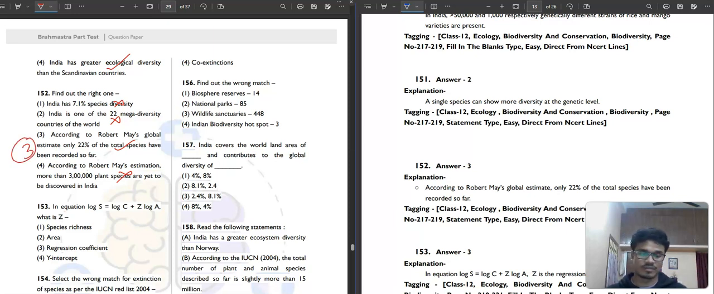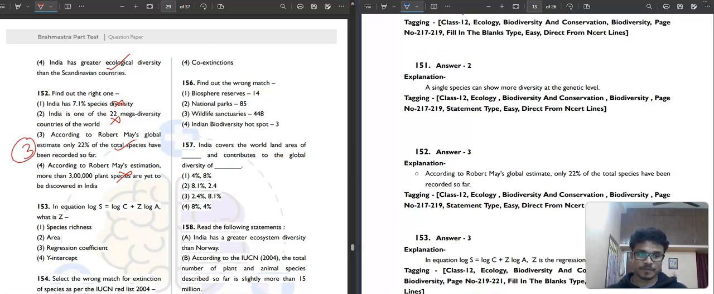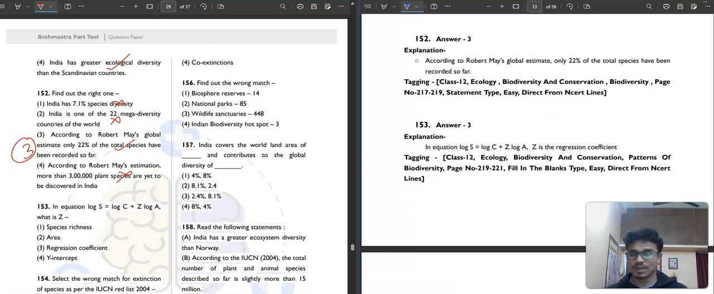Now question number 153. It is saying in the equation log S is equal to log C plus Z log A, what is Z? Z is the regression coefficient. Okay, Z is representing the regression coefficient.